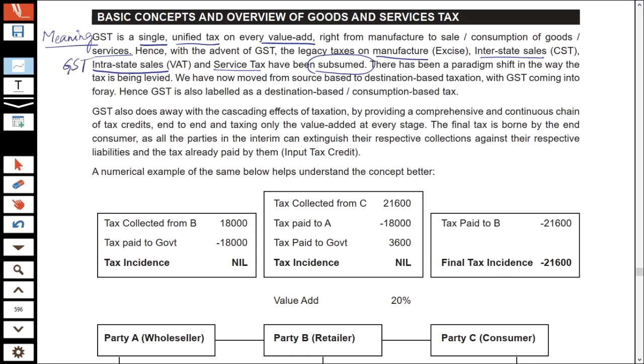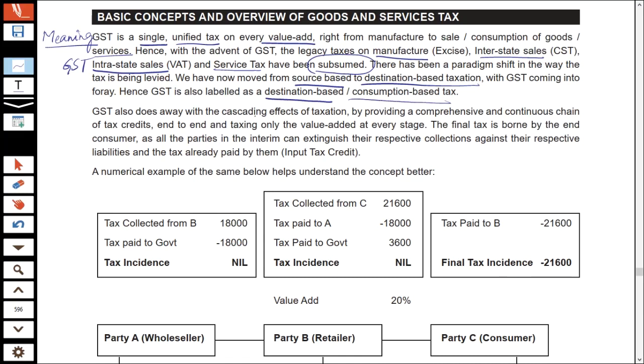So there has been a paradigm shift. It means there has been a great shift in the way we are levying taxes in our country today. We have moved from source-based taxation to destination-based taxation. Source-based means before, taxes would be levied on the manufacturing point. Now, taxes are levied at the consumption point. GST is also labeled as destination-based or consumption-based tax.